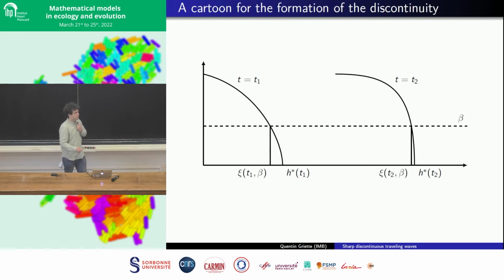So if you take a level set and you look at what happens when U is below this level set, then you will see these two dynamics: the spatial advance of the front, which is leaving some of the population on the left-hand side, and the growth of the population at the front.